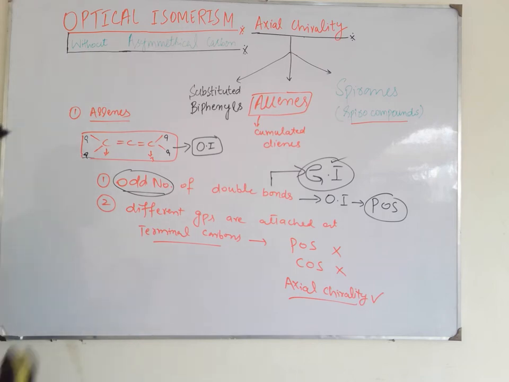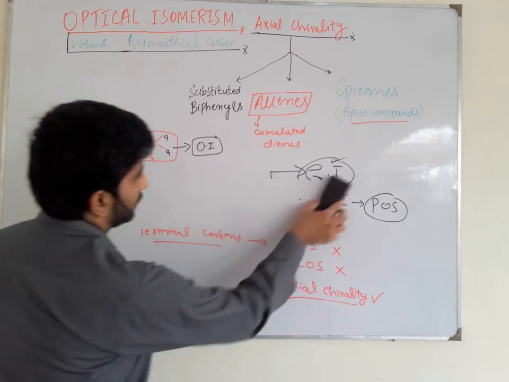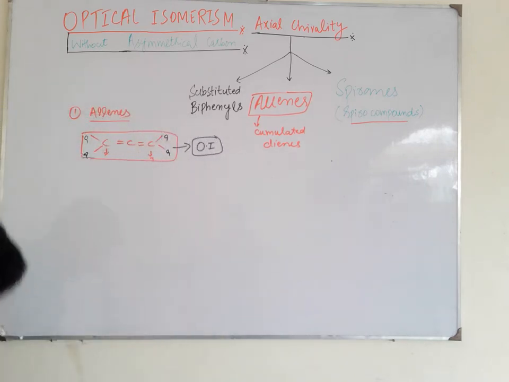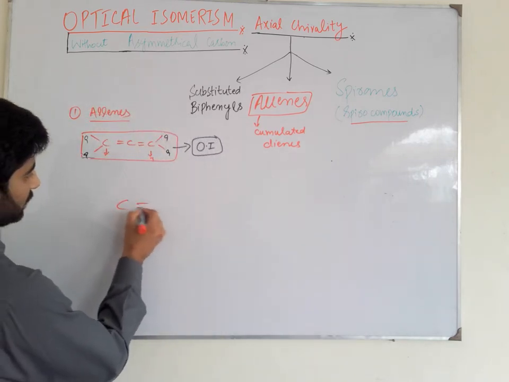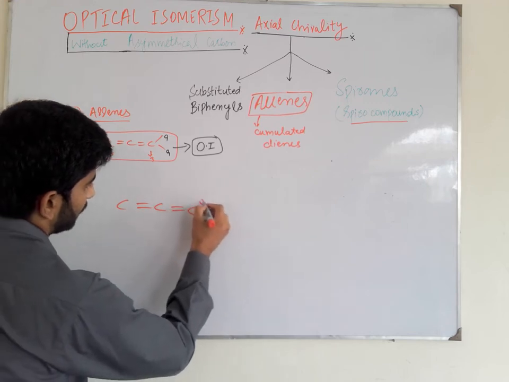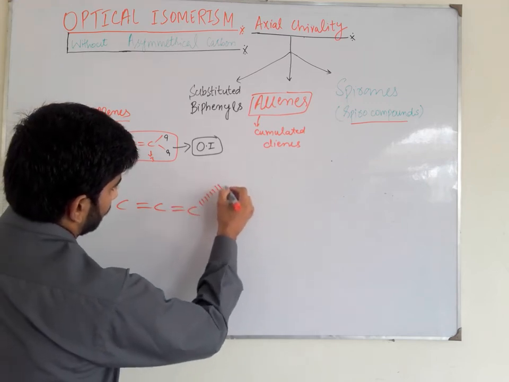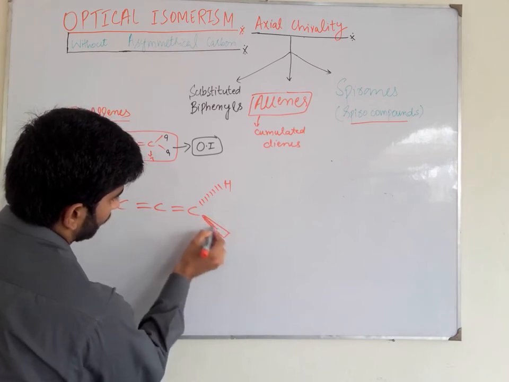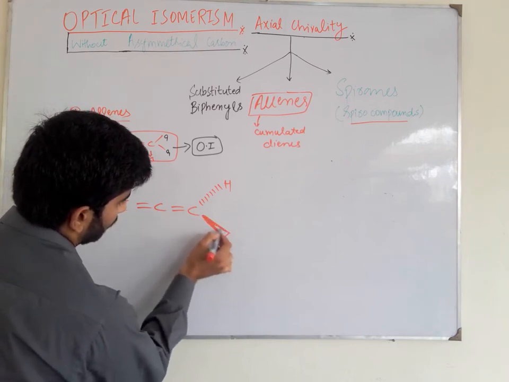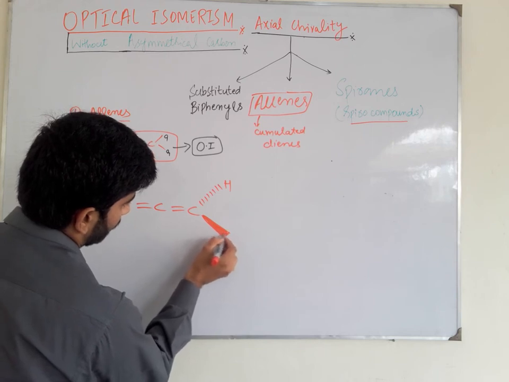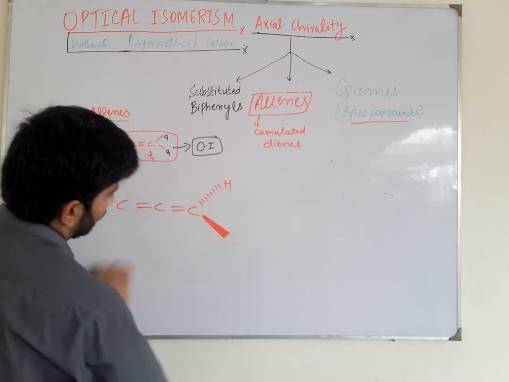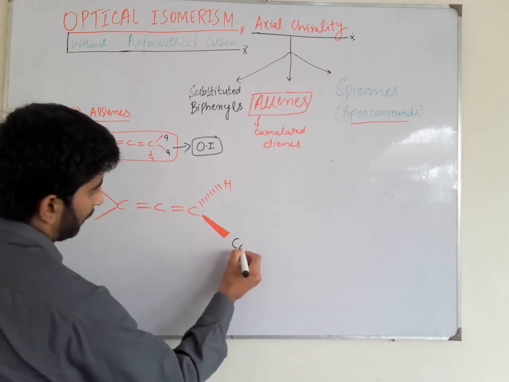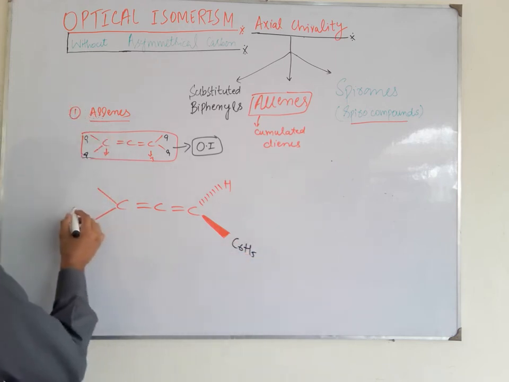How do they show optical isomerism? So this is the structure of an allene, with C6H5 here.